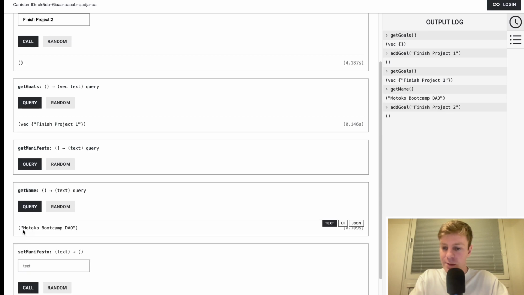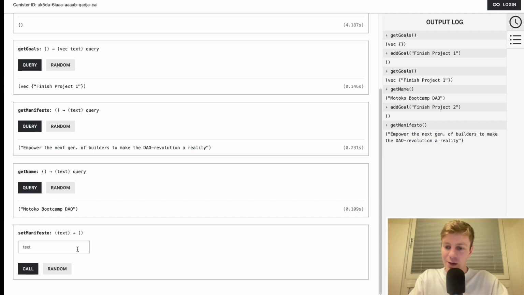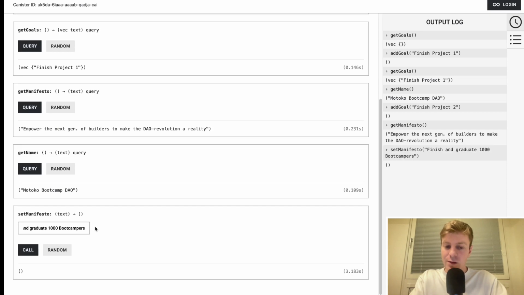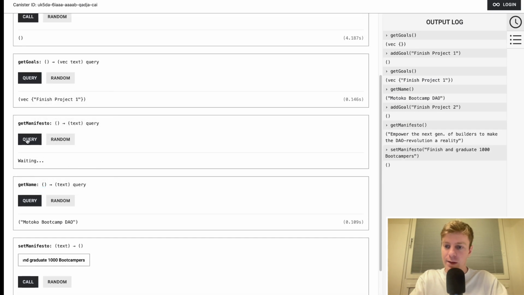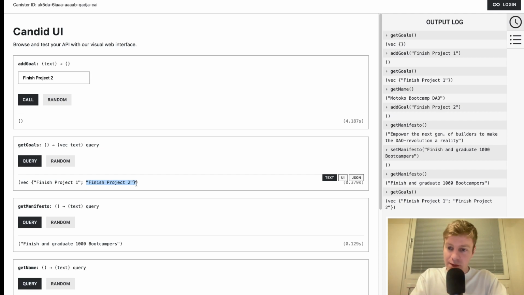Then we are also able to query the name of the DAO, so Motoko Bootcamp DAO, and the manifesto, empower the next generation of builders to make the DAO revolution reality. We can also set the manifesto, finish and graduate 1,000 bootcampers. Again, this is an update call, so it takes slightly more time, and then we can query the manifesto with the getManifesto function. Also, we have added this goal, so I can verify, finish project 1, finish project 2. And that's it. So that was project number 1. I hope that you've learned a lot. I see everyone in the next video, and in the meantime, keep building.